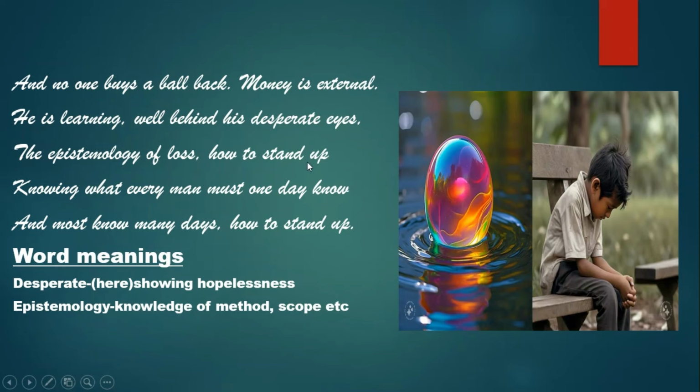So he says that I will not intrude, I will not offer him a new ball or money, because money cannot buy feelings and money is external. And I will just let him be, because he is learning. He is learning to be responsible, to accept the loss, and well behind his desperate eyes. Now desperate here means hopelessness.